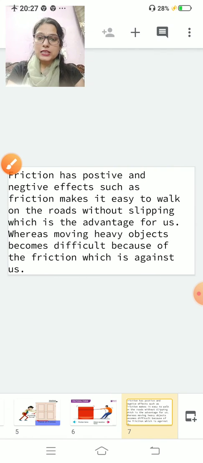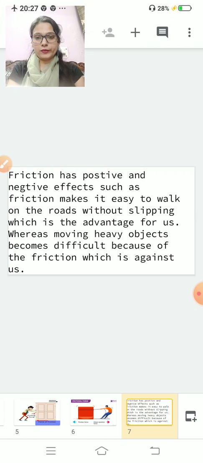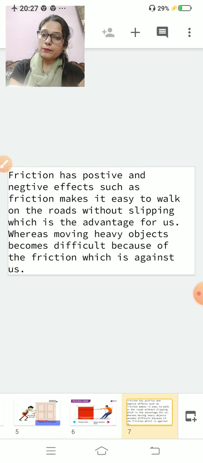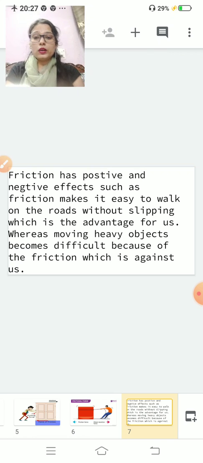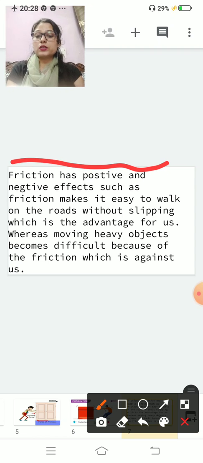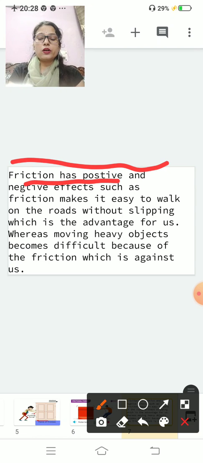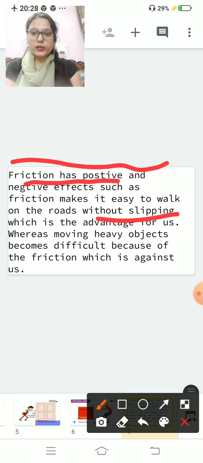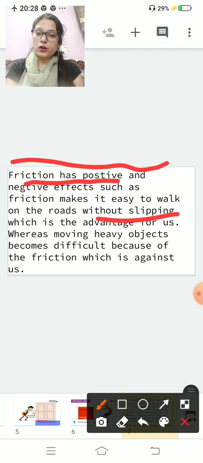Now, friction has positive and negative effects. Because of friction, we can do lots of things very easily, and in some things we get problems. Let us read this slide. Friction has positive and negative effects, such as because of friction, we can easily walk on the roads without slipping. This is an advantage for us. It is one example of the positive effect.